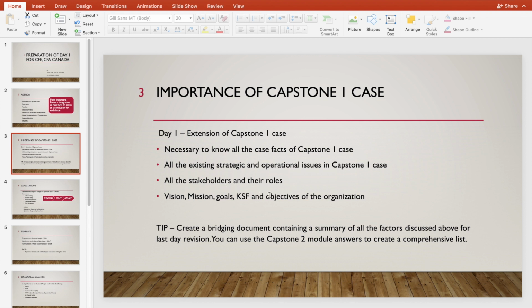Then all the stakeholders and their roles, mission, vision, goals, key success factors, and objectives of the organization. For this, I would suggest creating a bridging document which would contain a summary of all the factors I've already described above. For this, you can use Capstone 2 module answers for creating a comprehensive list.